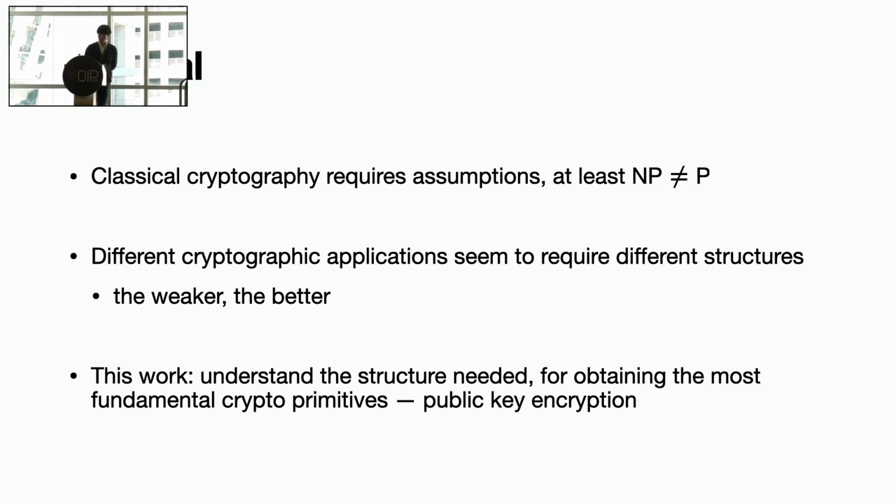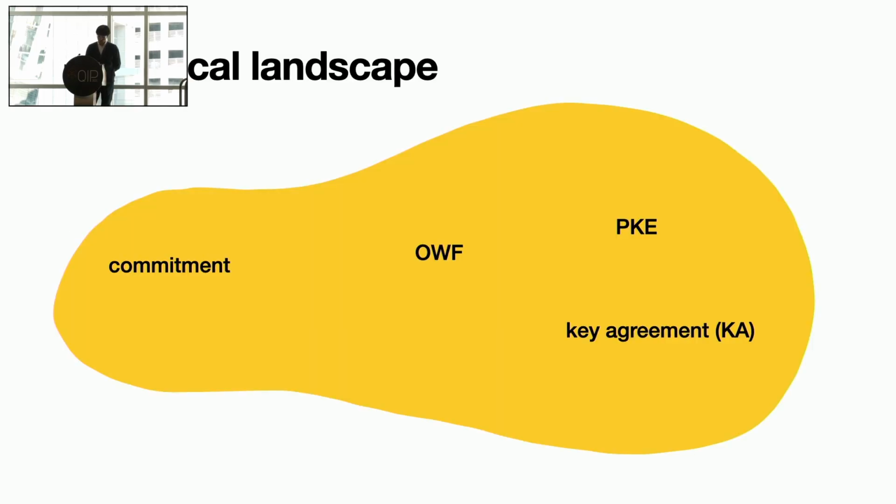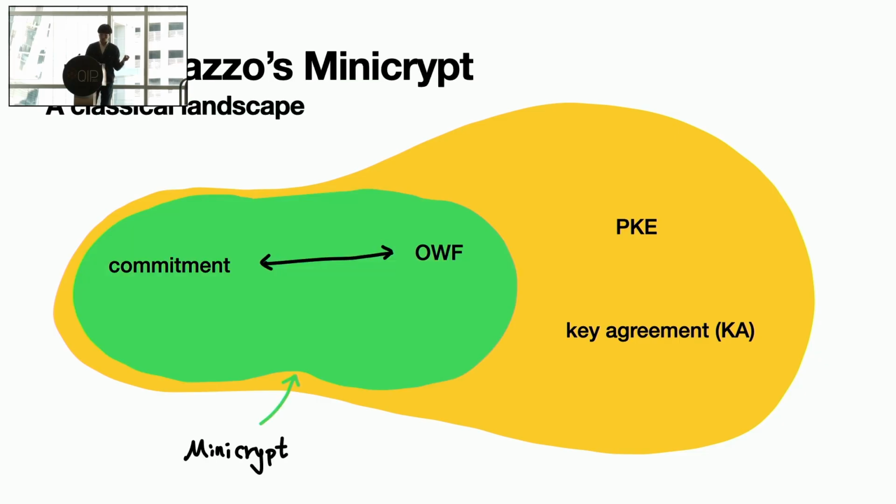Okay. So we'll start with the introduction of the two primitives that we're interested in in this work. Let's start with a picture, a landscape for classical cryptography. I've just listed 4 primitives: commitment, one-way function, public key encryption, and key agreement. In the classical world, we know that commitment implies and is implied by one-way function. And this is usually what we call Minicrypt, which is everything that can be constructed from and can construct one-way function. So they somehow form a so-called complete set, and we give it a name called Minicrypt. Okay. So this somehow captures the structure required to build certain types of crypto primitives.